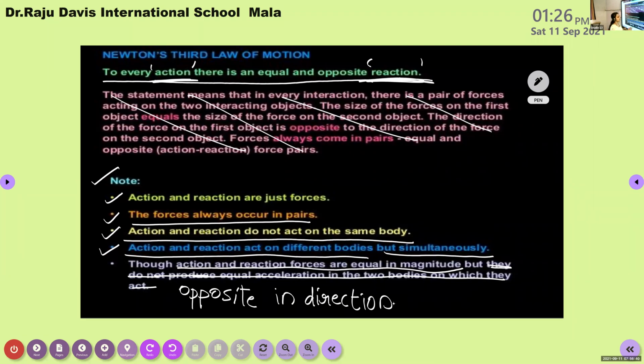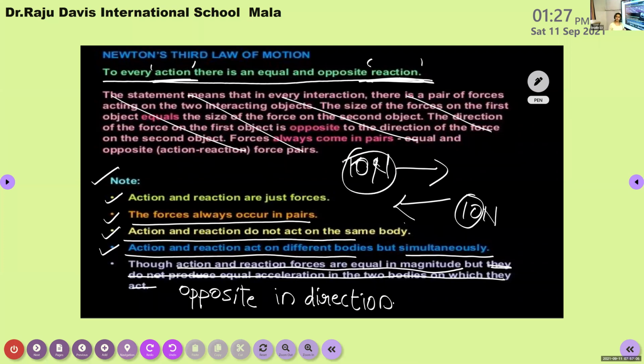For example, if your friend pushes you with a force of 10 Newton, at the same instant of time you push him back with the same force, 10 Newton. So if a 10 Newton force is applied in the forward direction, at the same instant you push him or her back with the same force. Here the magnitude is the same, 10 Newton, but it is in the opposite direction.